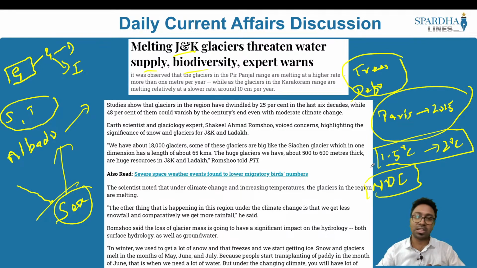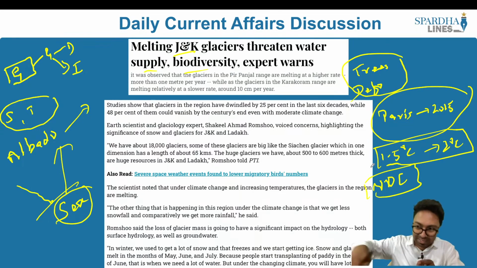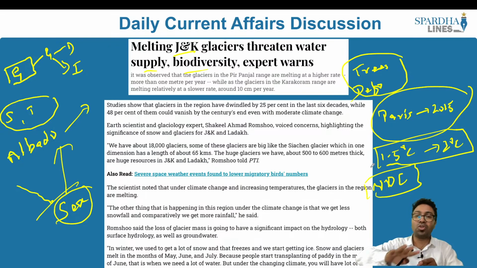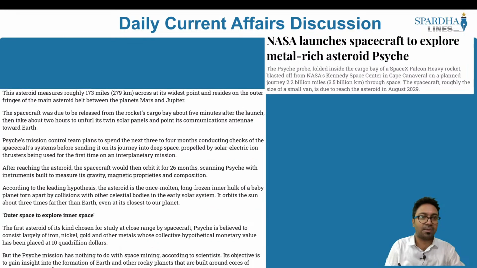And at the same time, there are adaptive measures, like for example, the ones the government of India has taken up. We have to ensure flood controlling measures are in place, so that these glaciers do not melt over a period of time. So anthropogenic induced factors should not happen in a specific region. Pollution should not take place in that particular area. There should be a no-man zone in all these glaciers. If such measures can be taken up, this will also reduce glacier melting, is what this article is all about. Now let's look into the next article.